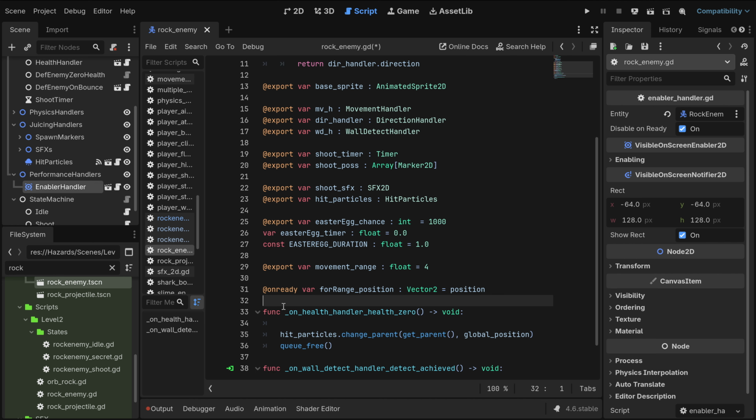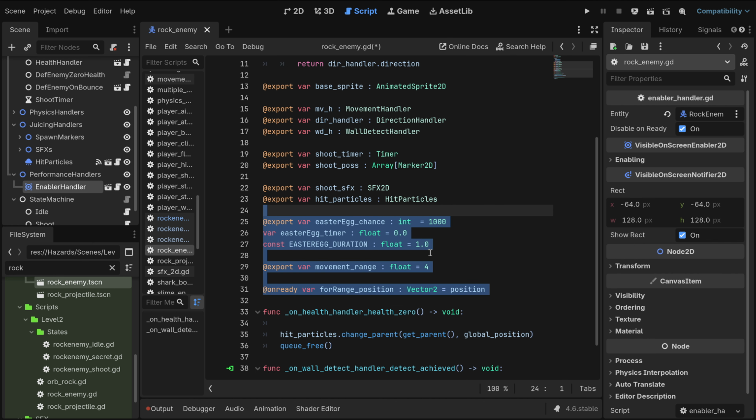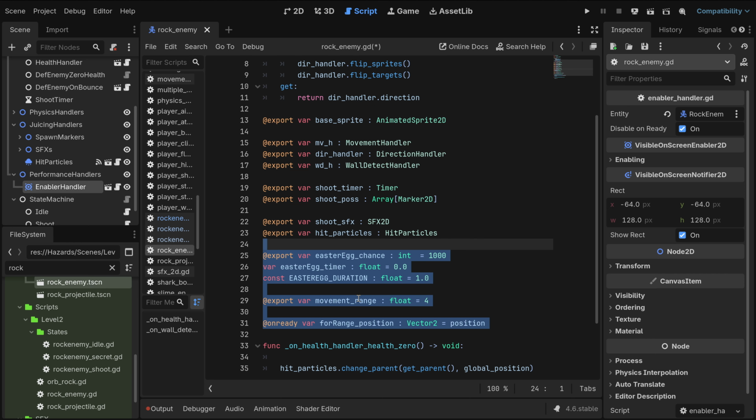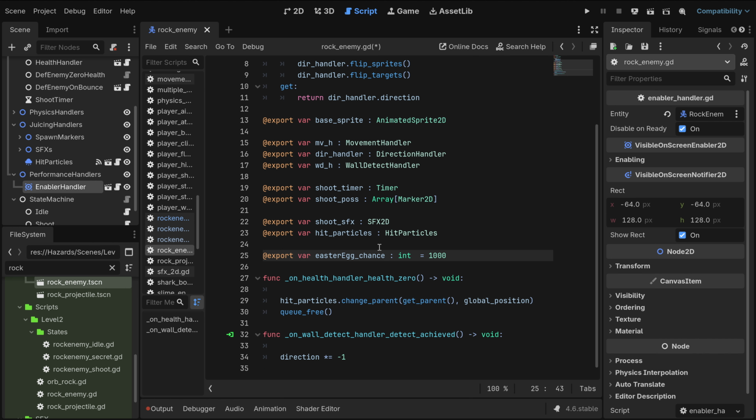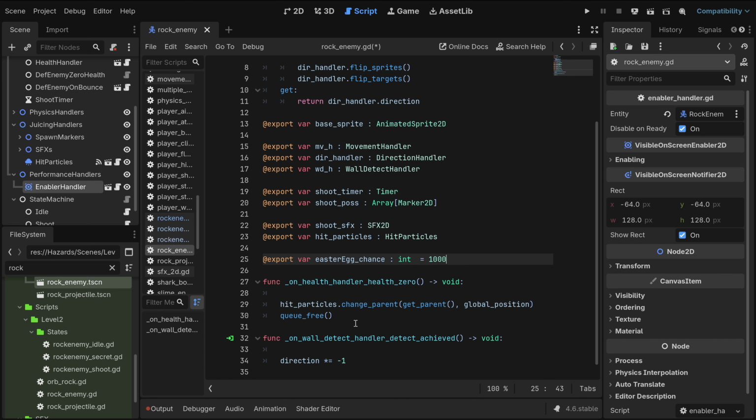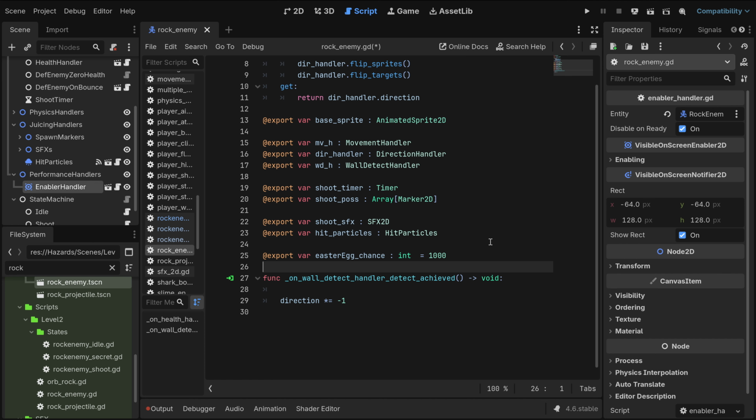Remove this. Can remove all of the, okay, this direct chance I forget. Wait, no, yeah. This one is actually being used already. Hit particles, I don't see it being used. Okay, yeah, this isn't used anymore because I did the default thing.